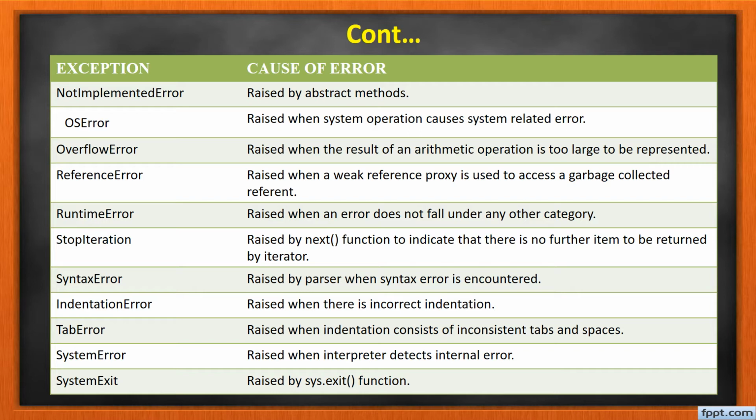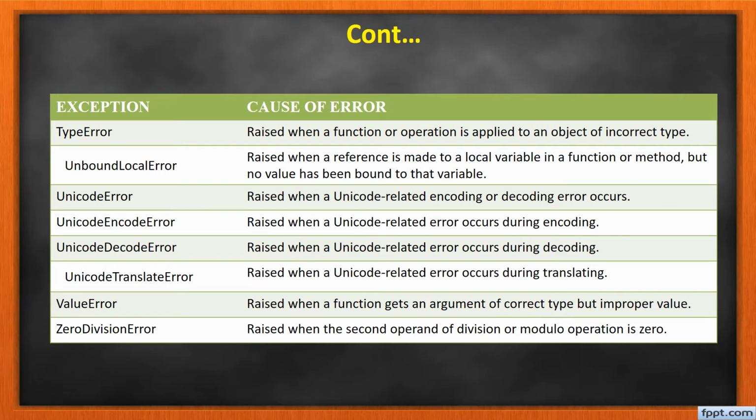The next one is the indentation error. For an if statement, we need to give some space or tab for the next line, and likewise for loops and so on, otherwise an indentation error can occur. Likewise, we have zero division error, value error, unicode decode error. These are some of the built-in exceptions available in Python.